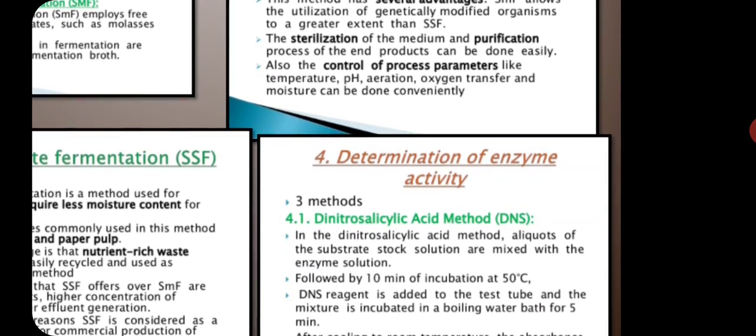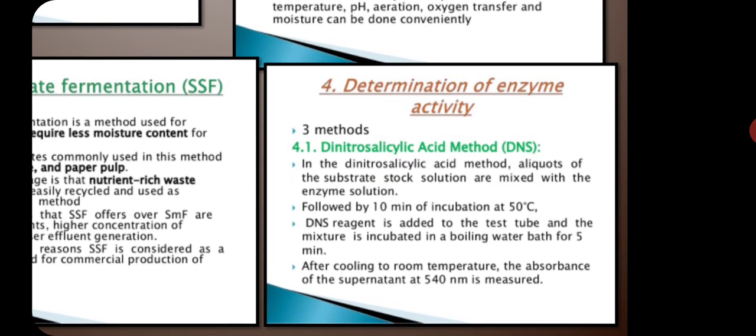Now the question arises, how will you determine the enzyme activity? Then there are various methods to determine the enzyme activity.